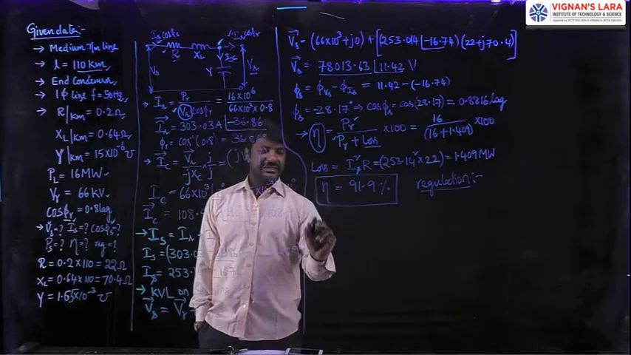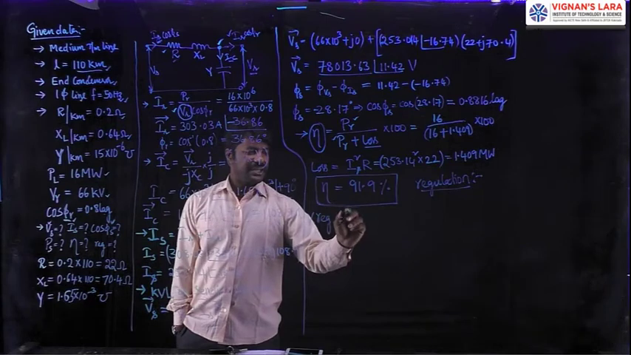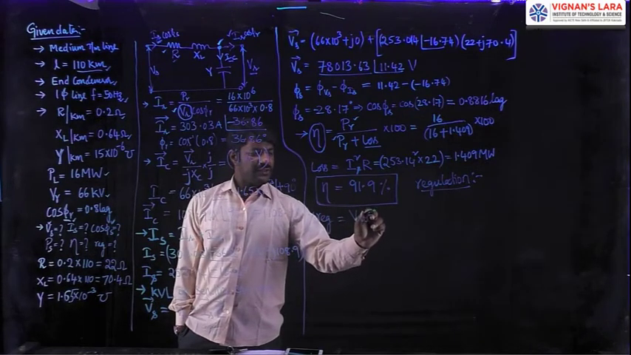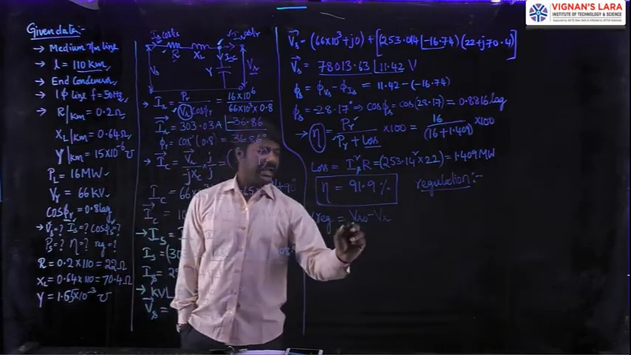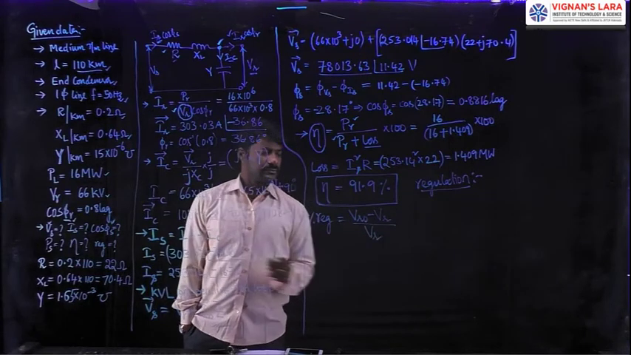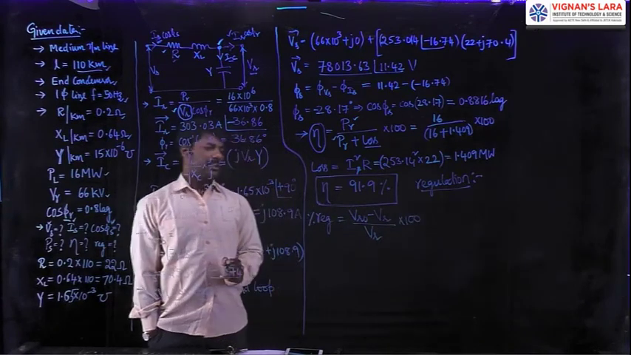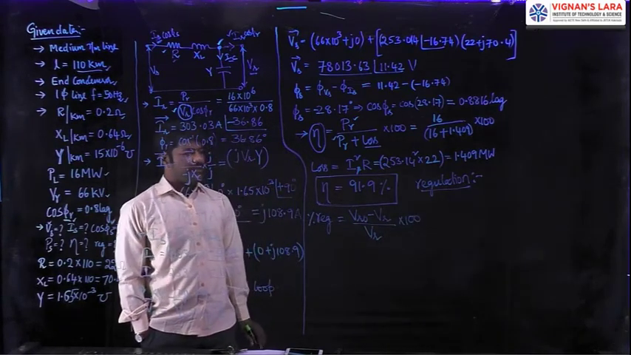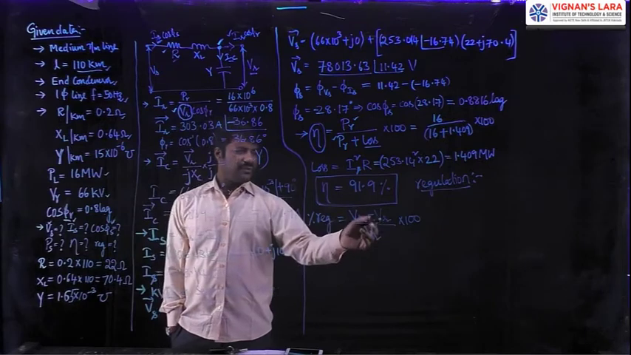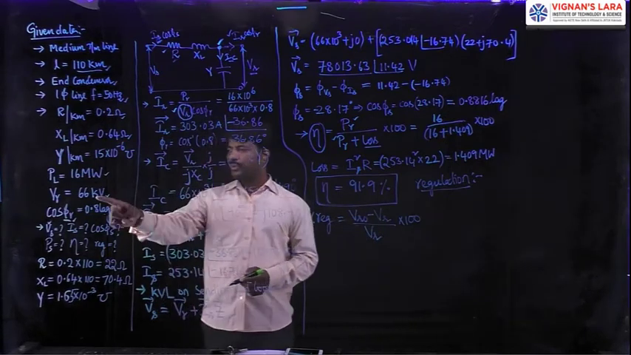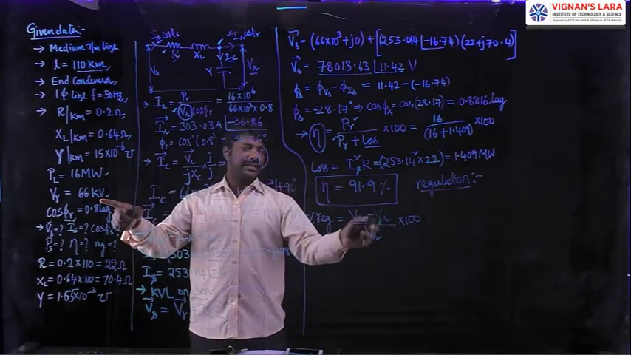So percentage regulation is given by a mathematical formula. As per the definition, it is nothing but the deviation of the voltage from no load to full load, expressed as VR0 minus VR by VR. Since it is a percentage, it is multiplied by 100. So percentage regulation is equal to (VR0 minus VR) by VR into 100. In this expression, VR is a known quantity. What is that known quantity? 66 kV. Yes, directly I will use that 66 kV in the numerator and denominator.